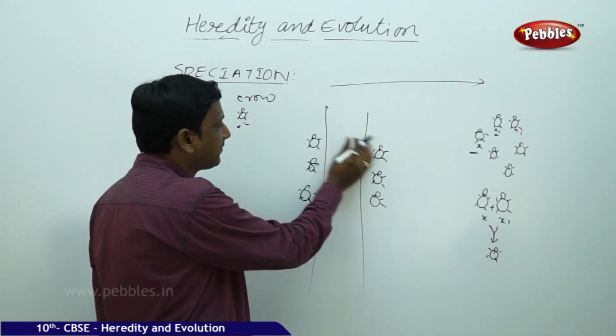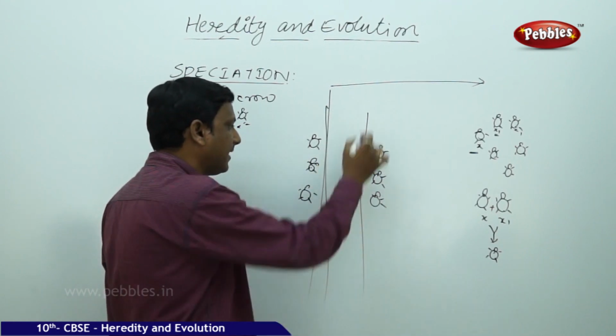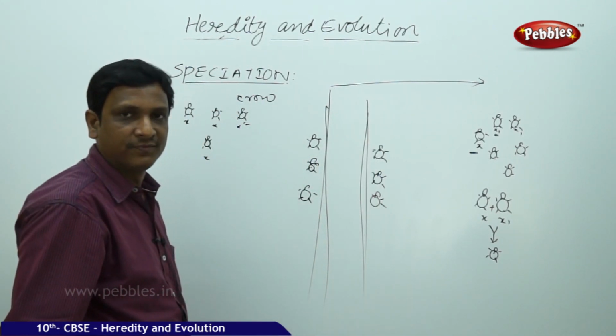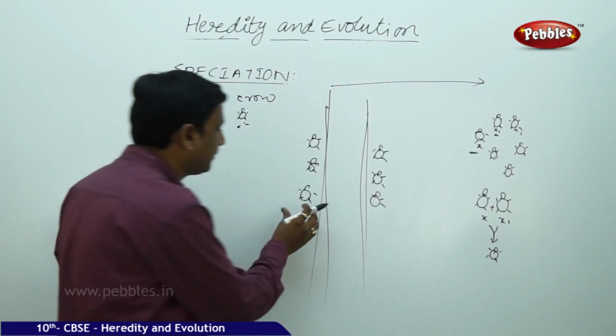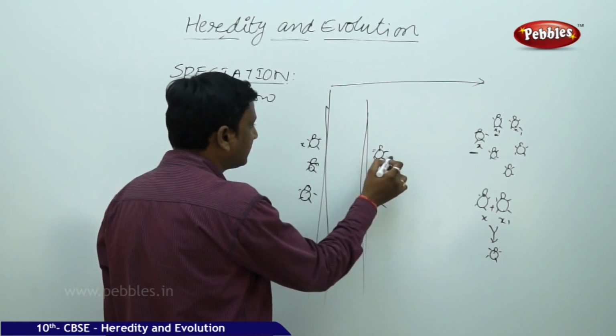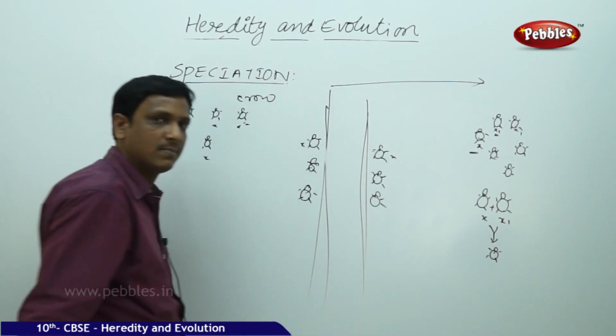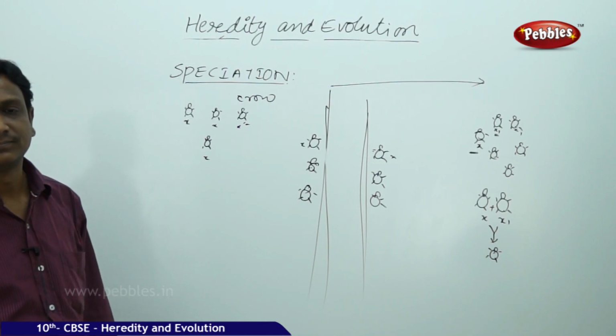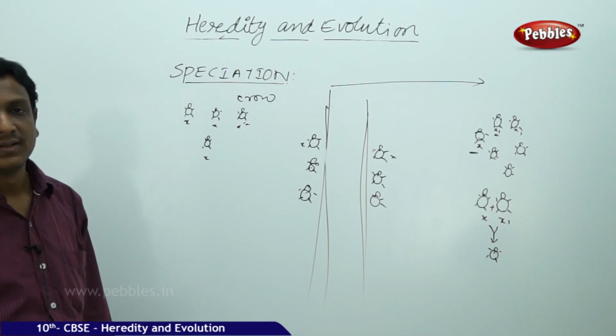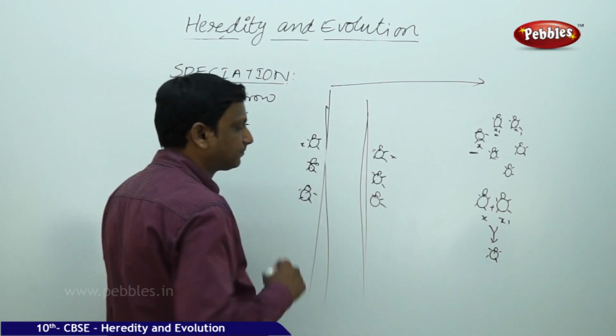Actually, earlier all the beetles were the same group, but suddenly a river came, because of a flood or something. It divided the same group. This is X, the same group, divided into two by the river. So they became two groups.